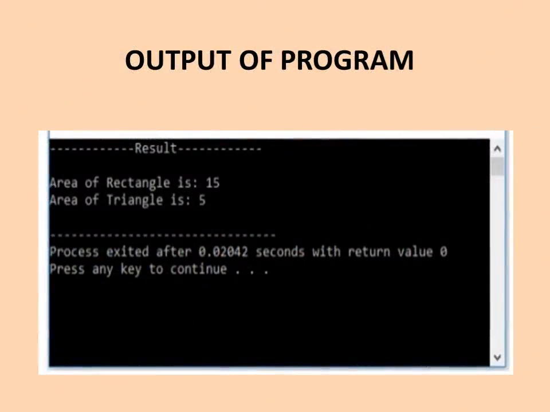Now see the output of the program. Area of rectangle is 15 and area of triangle is 5.